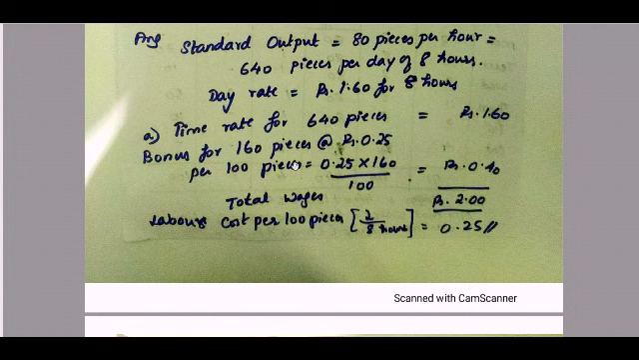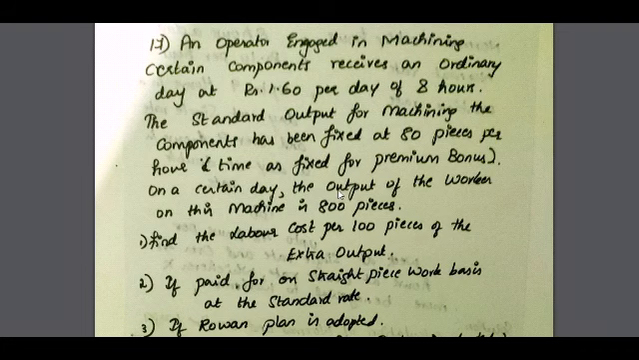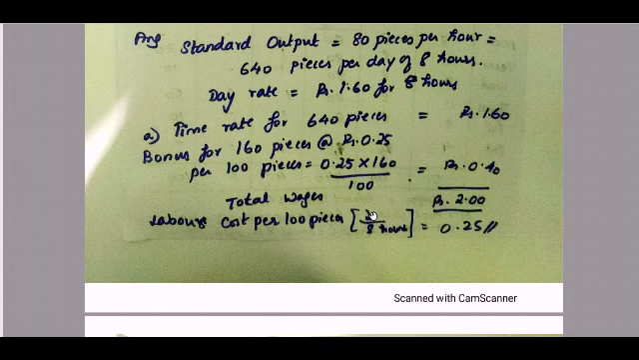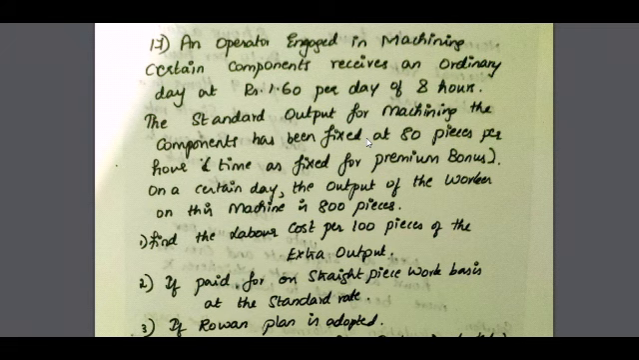So the bonus for 160 pieces at rupees 0.25. So if you see in the question, they have told 800 pieces on one day the labor is able to produce. So that is your production that the worker is able to produce. But what is the standard production expected from the labor is 640 pieces. So 800 minus 640, which is 160, is the extra pieces that the labor produces. So bonus is given for 160 pieces at rupees 0.25, which is given in your question.